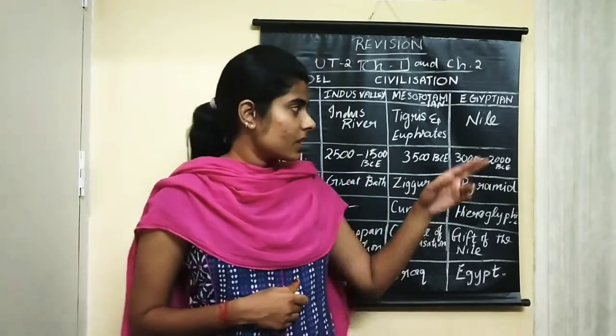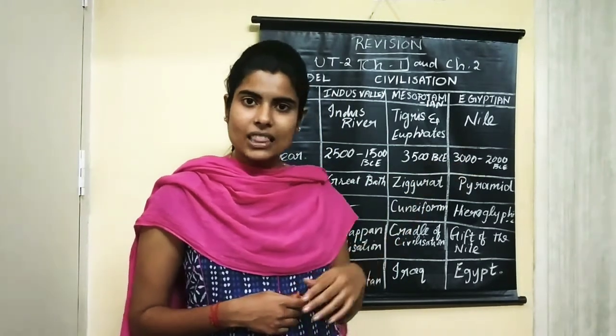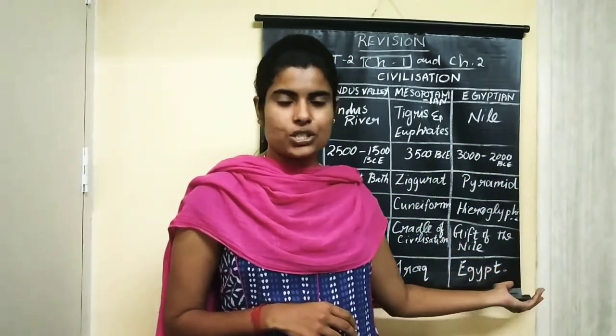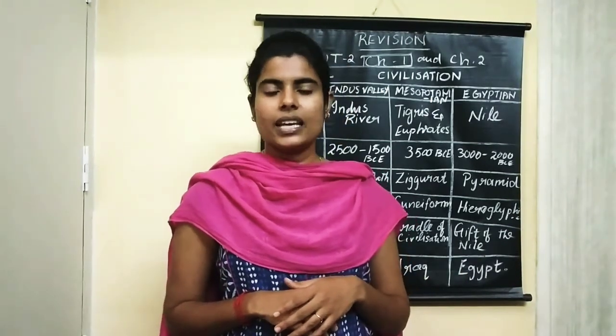Egyptian civilization flourished between the years 3000 to 2000 BCE. That is 3000 years before Christ's birth. Okay. And this flourished in which place, children? In Egypt. Okay. So the script used by the people in Egyptian civilization is called Hieroglyphic Script.